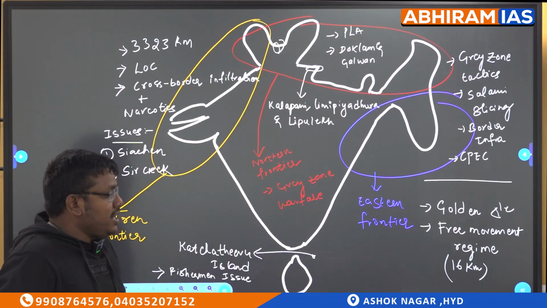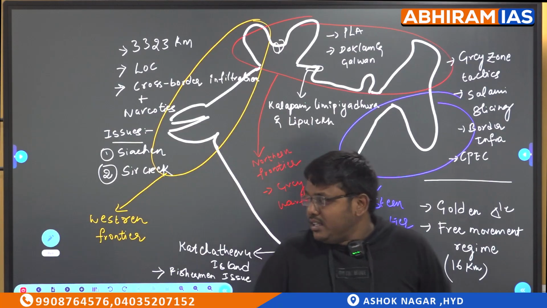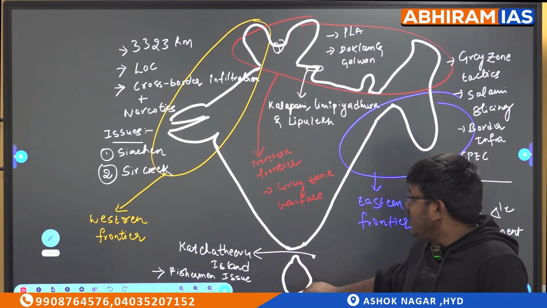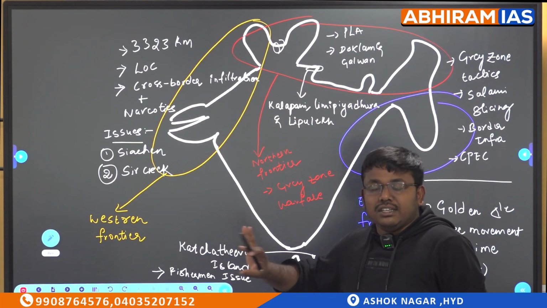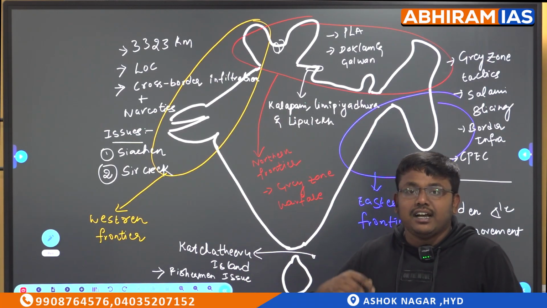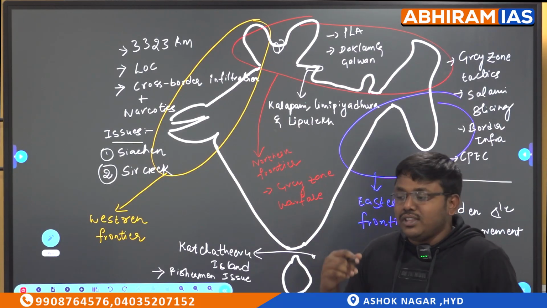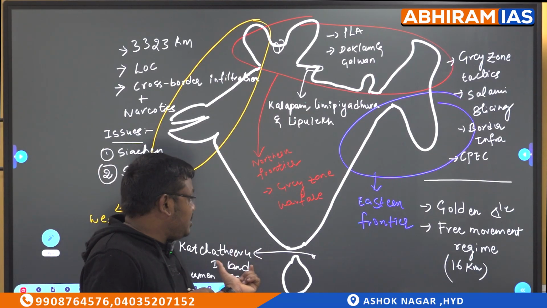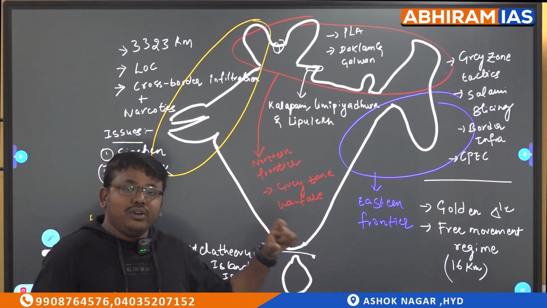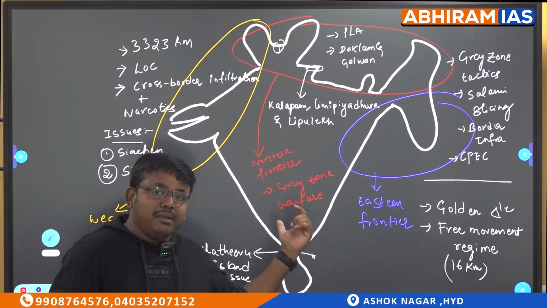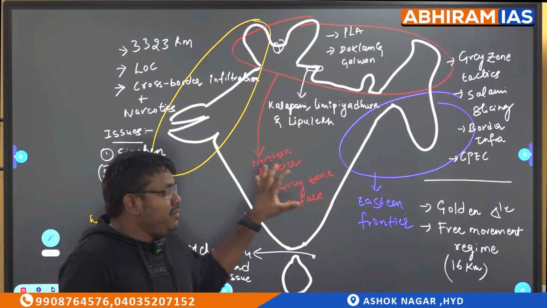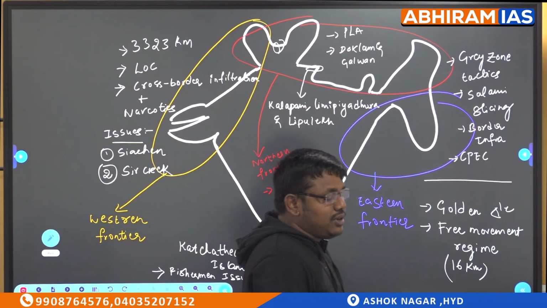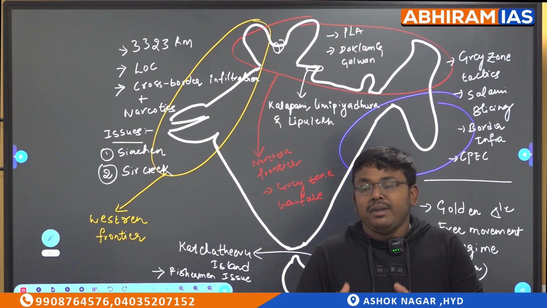Now if you see the open border with respect to maritime, we have Sri Lanka. What is one major issue we are having here with Sri Lanka? That is the Katchatheevu Islands. The Katchatheevu Islands were given to Sri Lanka by India in 1971. The Indira Gandhi government gifted these islands to Sri Lanka. And in today's era, this has become a major issue of conflict between the two countries. Why? Because the present Indian government wants to take back these islands. What is the main reason behind it?